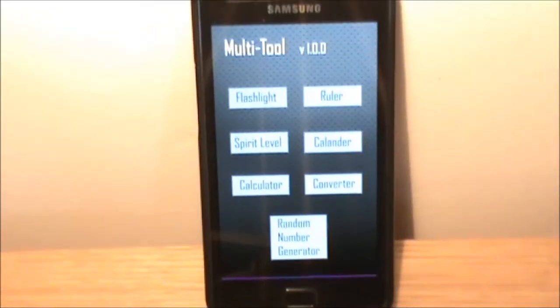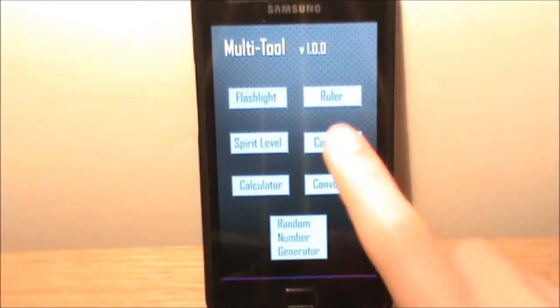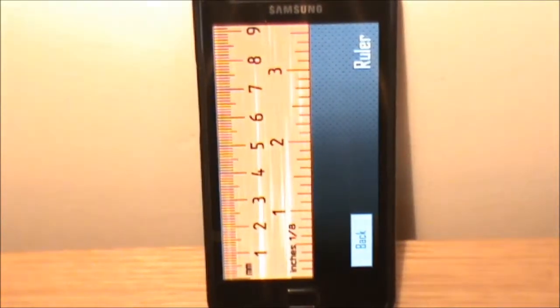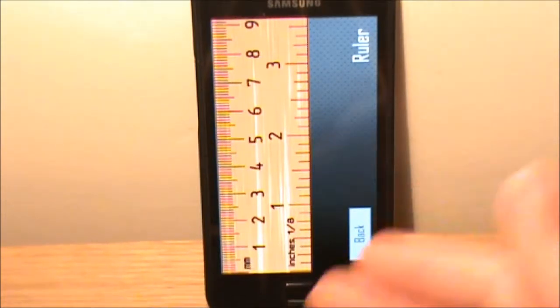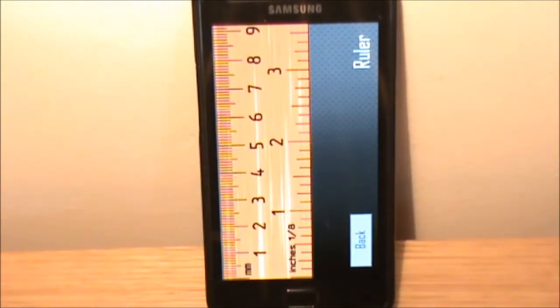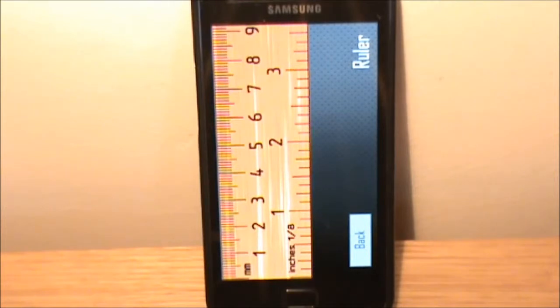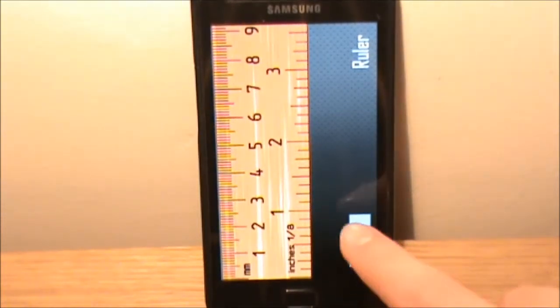The second function is a ruler. Again, I intended to have a gyroscopic ruler that picked up how far the phone was moving, but was unable to find the necessary code. Instead, I've just done this. This is accurate within 1mm for measuring things such as screws or other small things.